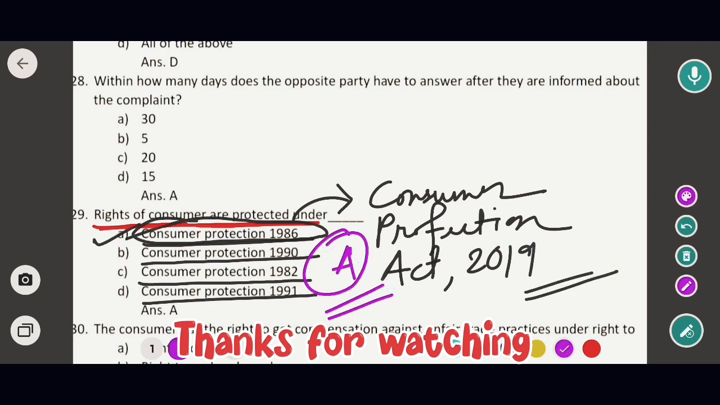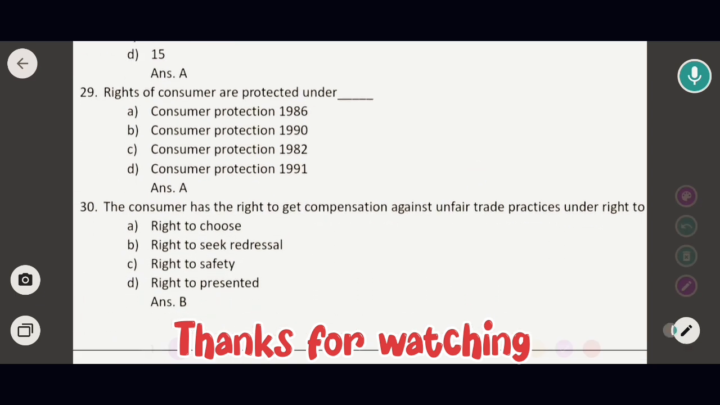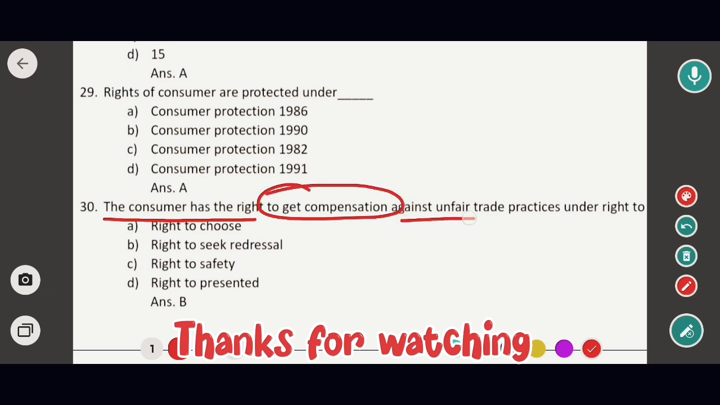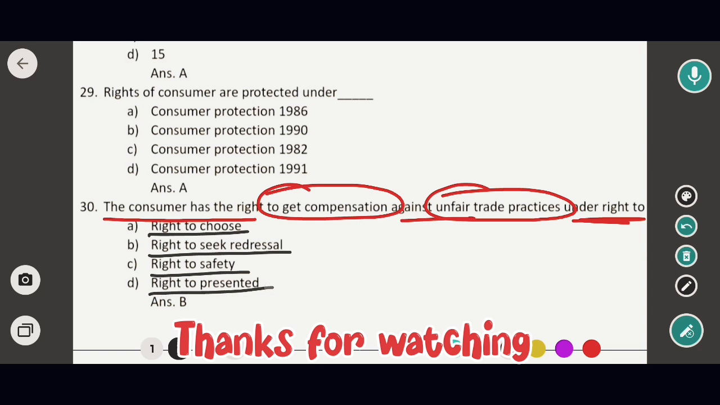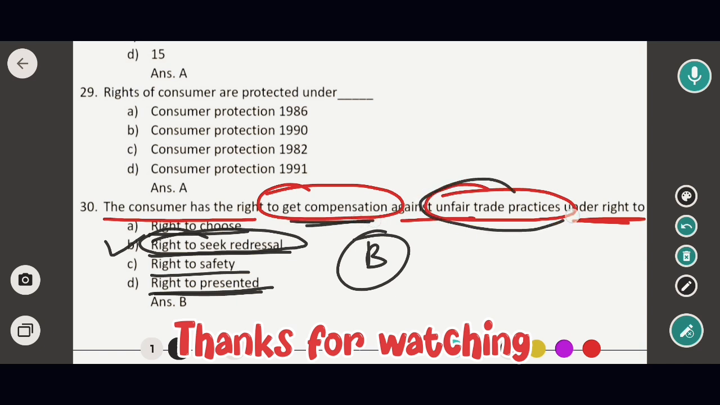Okay, so now move to the next question, and this is the last question. The consumer has the right to get compensation against unfair trade practices under the right to what? Options are right to choose, right to seek redressal, right to safety, and right to be heard. So the correct option would be option B, that means right to seek redressal. That means the consumer has the right to get compensation against unfair trade practices under the right to seek redressal. So option B would be the correct answer.